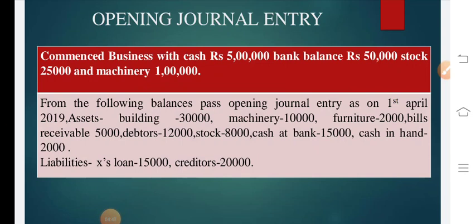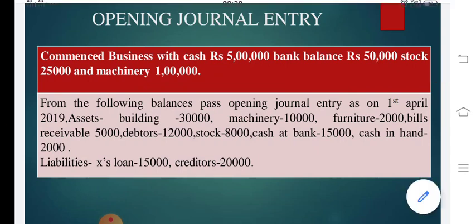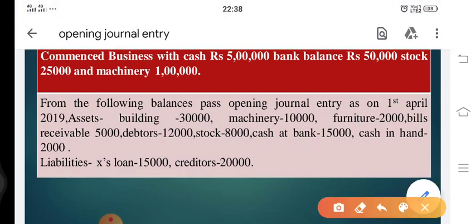The first example is: commenced business with cash rupees 5 lakh, bank balance rupees 50,000, stock rupees 25,000 and machinery rupees 1 lakh. So here you can see that we have commenced a business with cash, which is our asset. Bank balance is also our asset. Stock is also our asset, and machinery is also our asset. So we are starting business with all these assets.